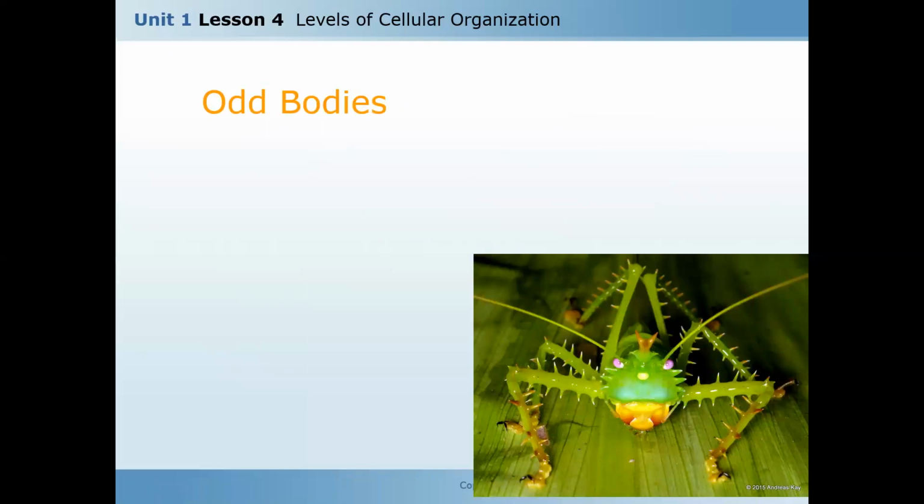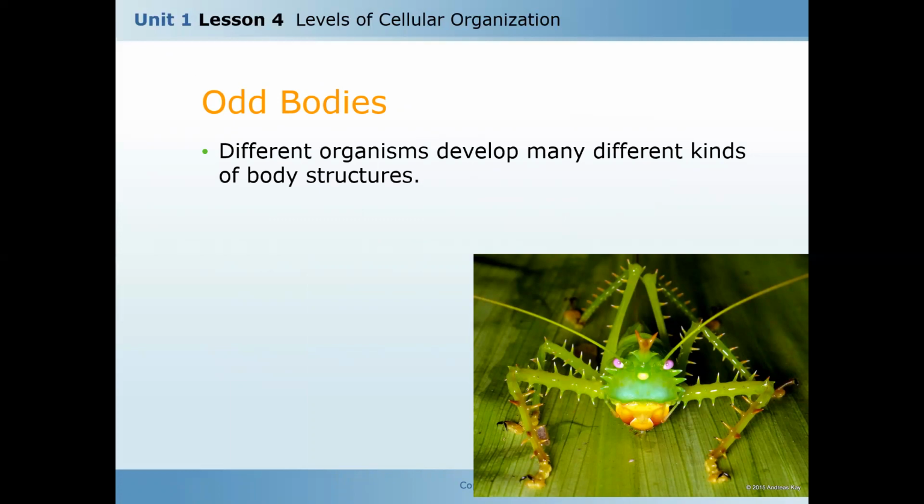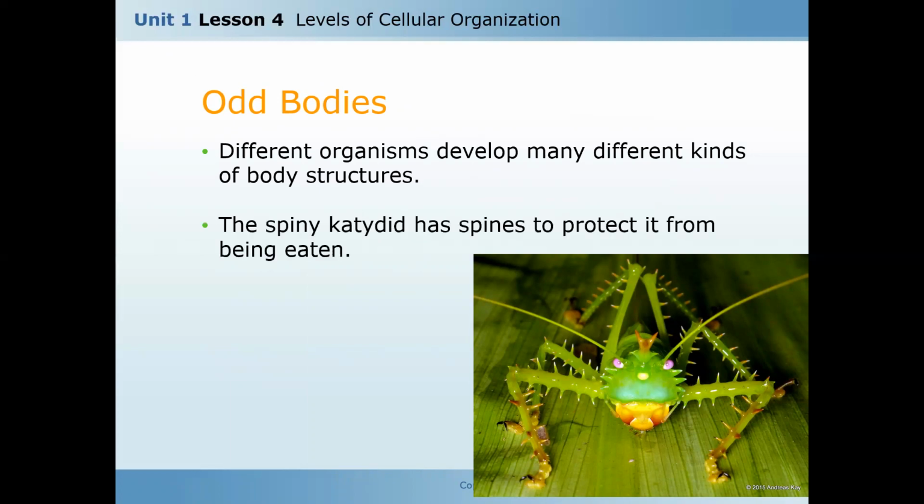We have some examples for interesting odd bodies as organisms. Different organisms develop many different kinds of body structure. Okay, so the spiny catfish has spines to protect it from being eaten, as you see.